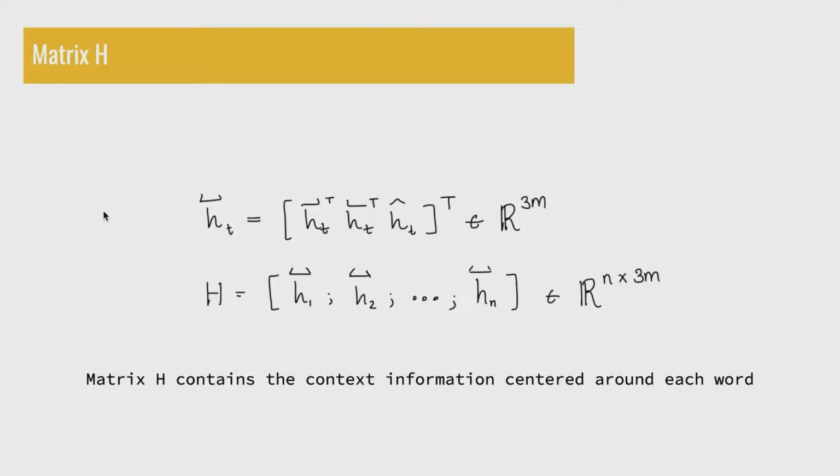After getting h hat, we concatenate h forward, h backwards, and h hat to obtain vector h bidirectional, which summarizes the context information centered around word t. It's the meaning of the word in relation to the other words in the sentence. For the sake of convenience, we stack all h bidirectionals for each word into matrix H, which has shape n by 3m, since there are n words and m hidden states. We note that all h vectors, h forward, h backwards, and h bidirectional, all have the same size m.